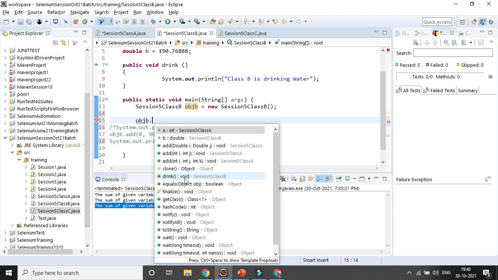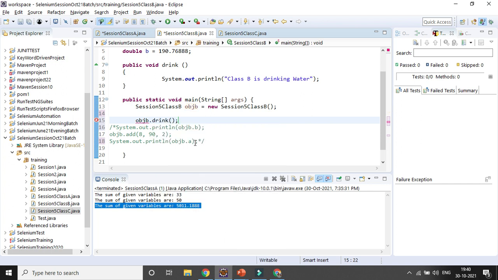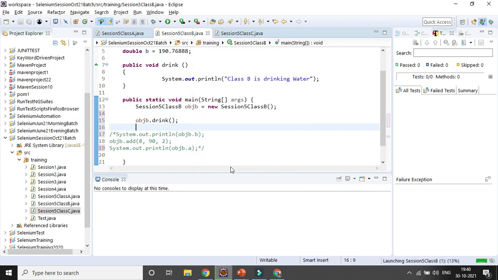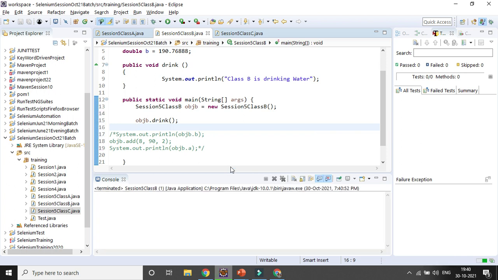It will override the parent class when the same method is there with the same return type and same signature, right? That is called method overriding. So it will take only the child class. Let's print it out. It will not print the parent class output that we mentioned in the SYSO statement, but it will print the child class.